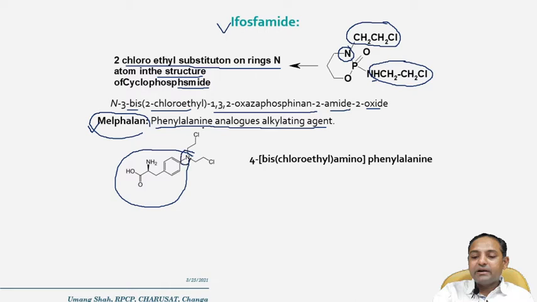the NH2 group is replaced by the 2 ethyl chloride side chains. In the IUPAC nomenclature, the 4 position means this is the 4th position. Now bis chloroethyl amino means this whole group, and this is called phenylalanine. So this is about phenylalanine.